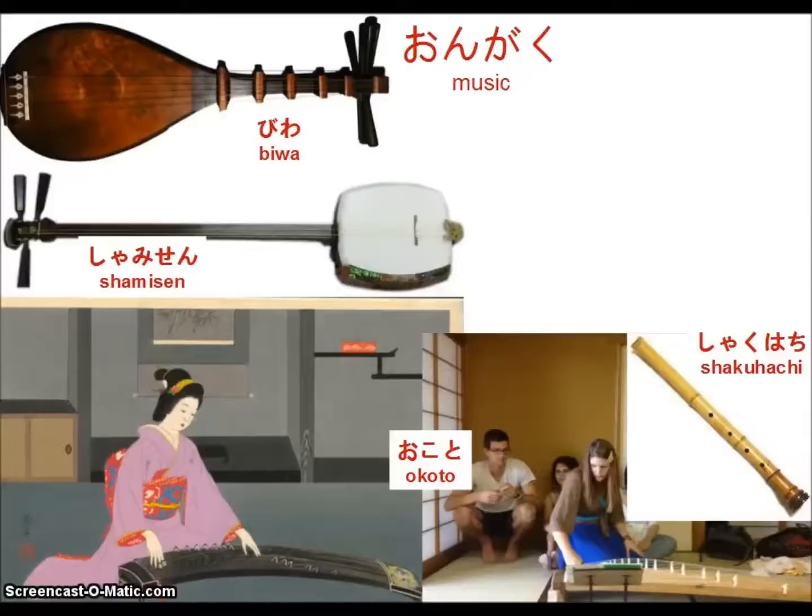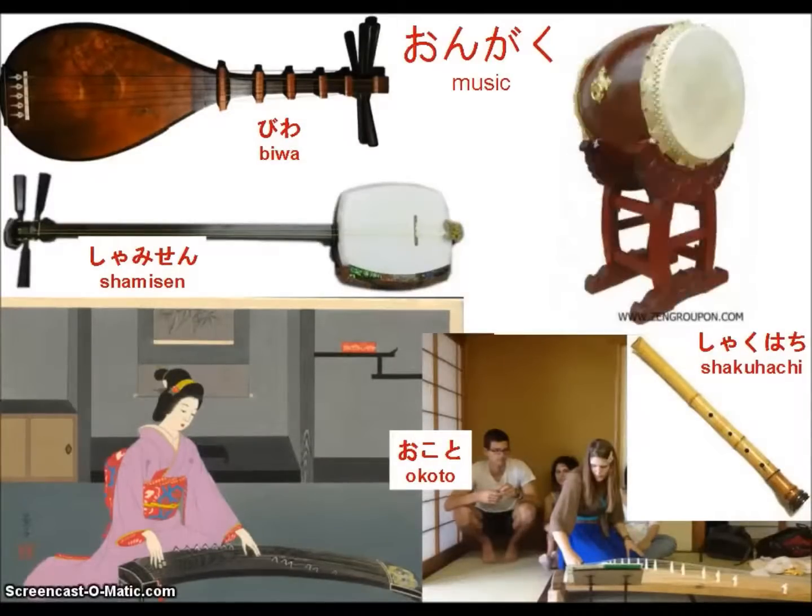And then there's the shakuhachi, which is like the bamboo flute, which is very stereotypical in old Japanese music. So you might see, like in a samurai film, and you hear that really high-pitched flute. That's the shakuhachi. And in Japan, they're famous for the taiko drums. And I have a link to a group called Tao, which perform Japanese drum performances, so we'll give that a look. I just want to show the first minute and a half or so of this clip.